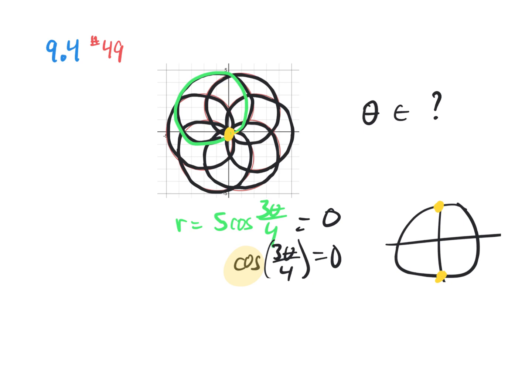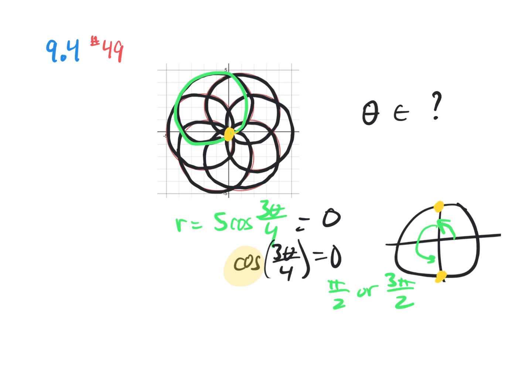So 2 consecutive values of theta, which give us a radius of 0, could be when the angle is pi over 2, or maybe 3 pi over 2. Those would be consecutive ones.